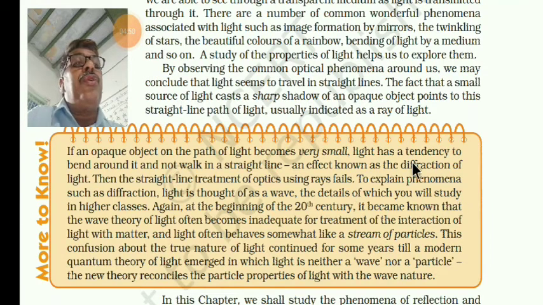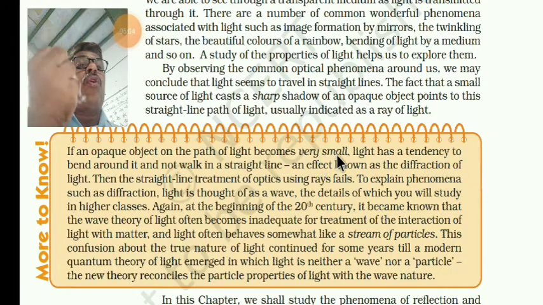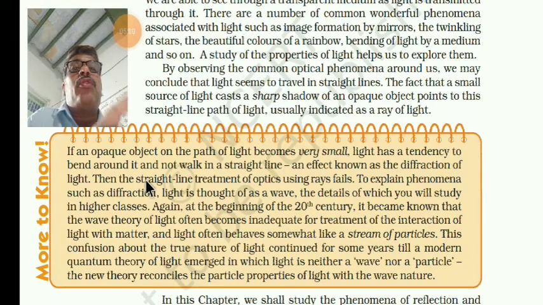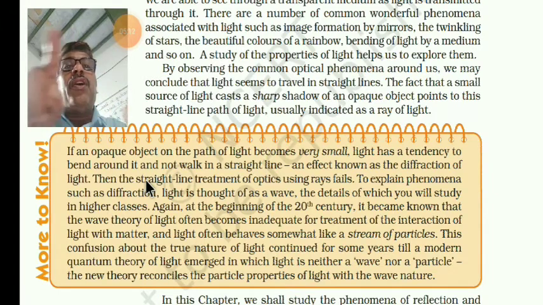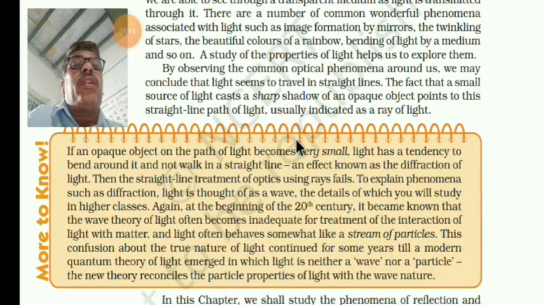So what do you mean by diffraction of light? You know that when an opaque object on the path of the light becomes very small, light has a tendency to bend around it. Suppose you pass the light on a razor blade, in all four side corners it is bending, not traveling in a straight line. Such an effect is known as diffraction of light.